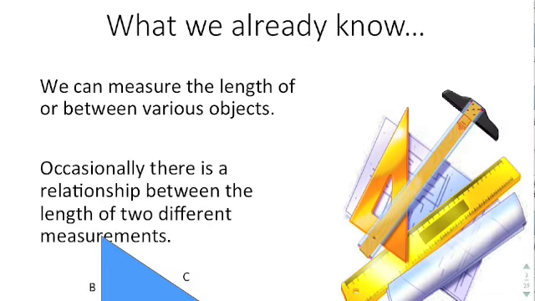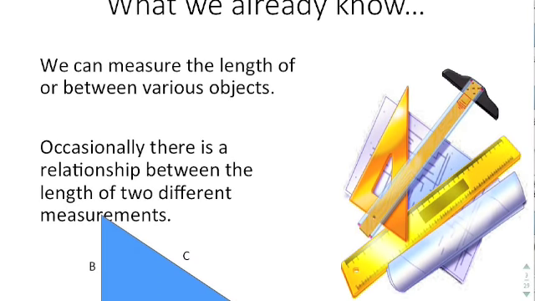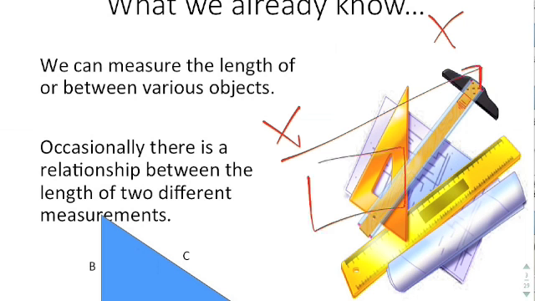So here's what we know. We know for middle school that we can measure the length of or between various objects. So I can say, here's an object here, here's an object here. I can measure the distance between them, or I can take this object right here and measure the length of it.